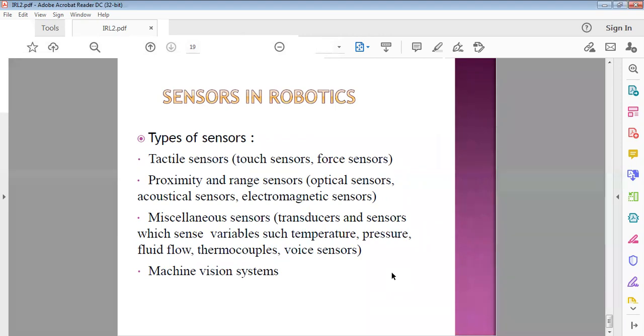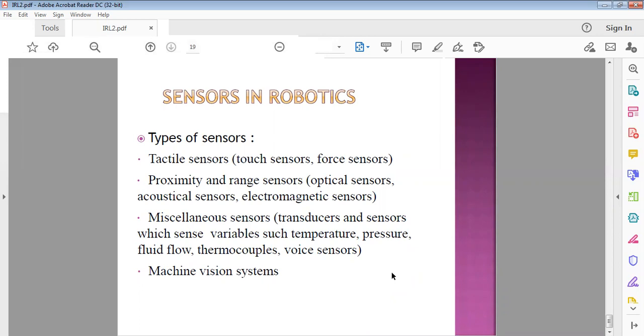We will discuss them in detail in the next classes. Proximity sensors are in general optical sensors, acoustical sensors, electromagnetic sensors.